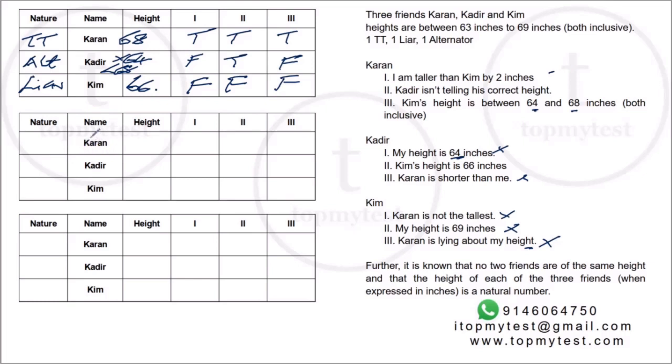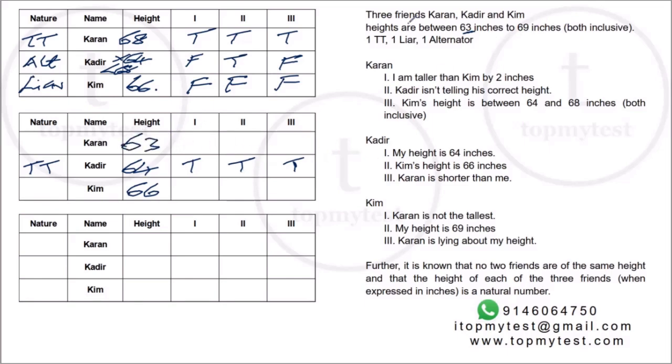Okay. Now, the second scenario will be when Kadir will be a truth teller. Now, let's see what happens when Kadir is a truth teller. All his three statements should be correct. Right? My height is 64. Kim's height is 66. And Karan is shorter than me. So he has to be less than 64. Right? Karan has to be less than 64. Now the only height less than 64 is 63, because it's from 63 to 69. So Karan will be 63.